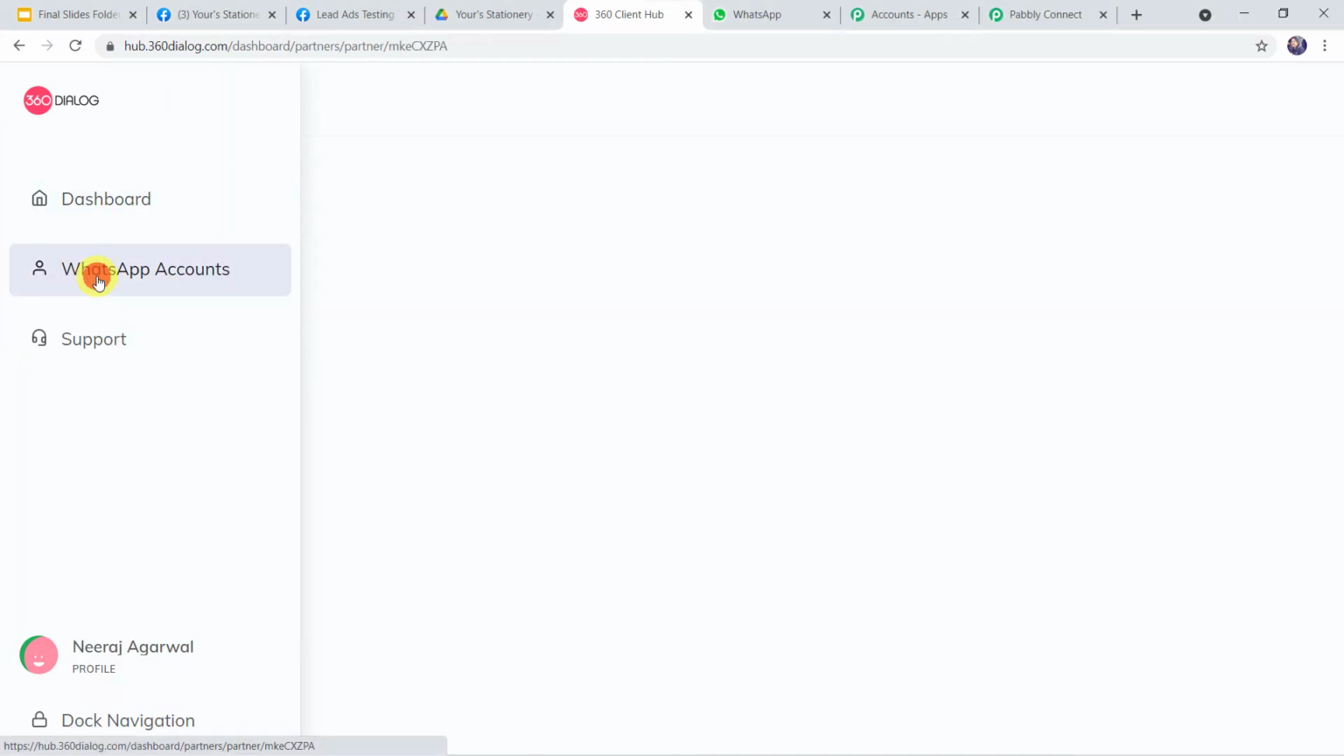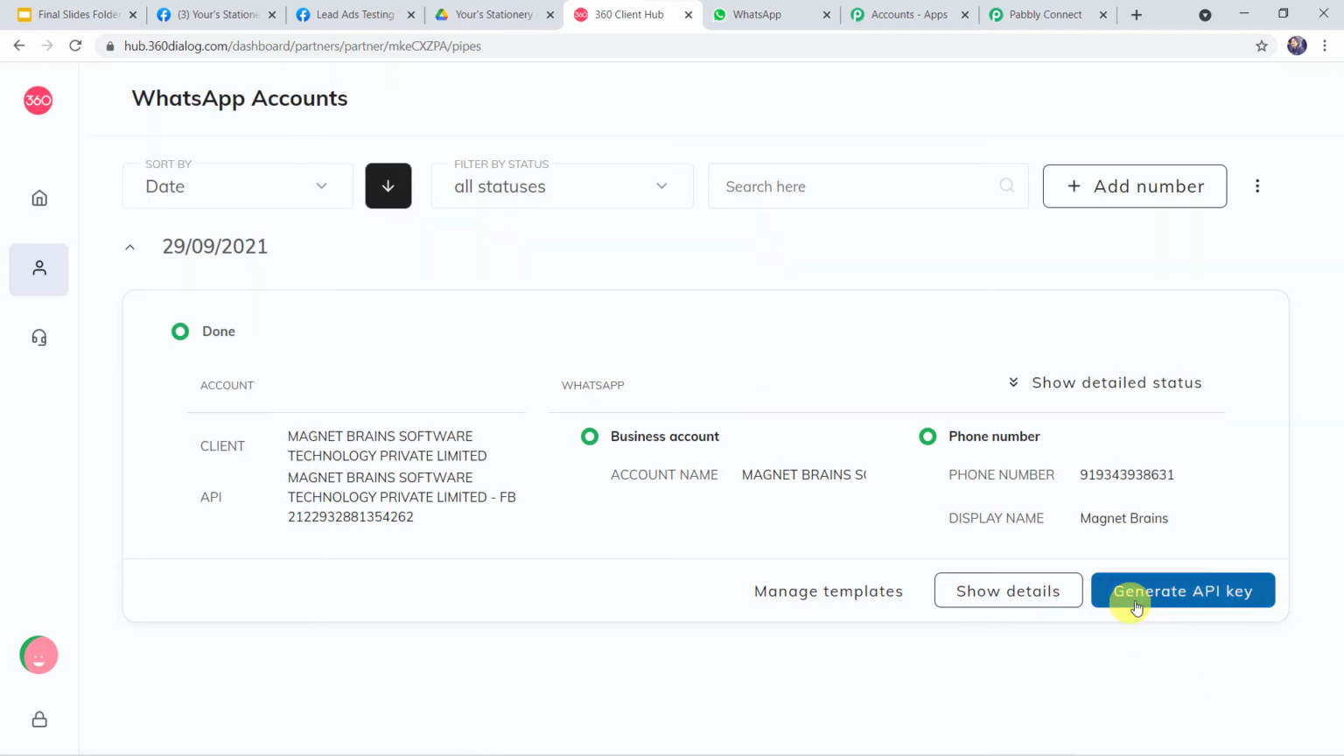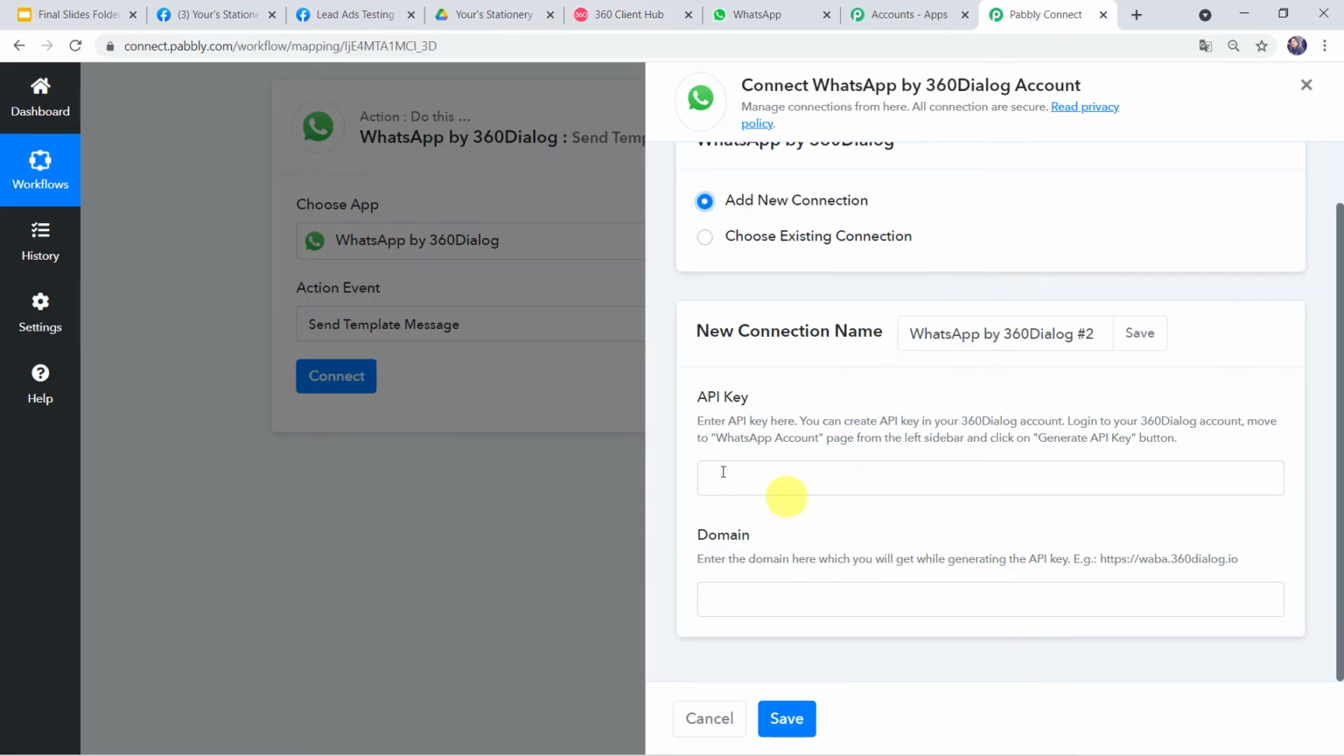Here we have to come to this WhatsApp accounts. And here we can find Generate API key option. You have to simply click on this option, generate the API key, copy that API key, go back to Pabbly Connect and paste the API key over here.